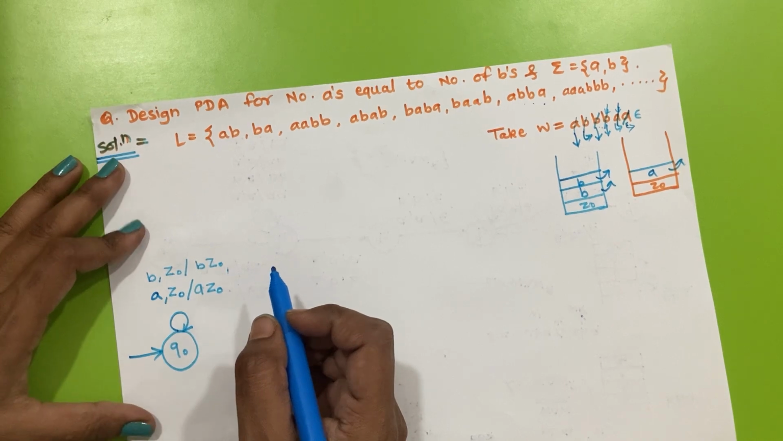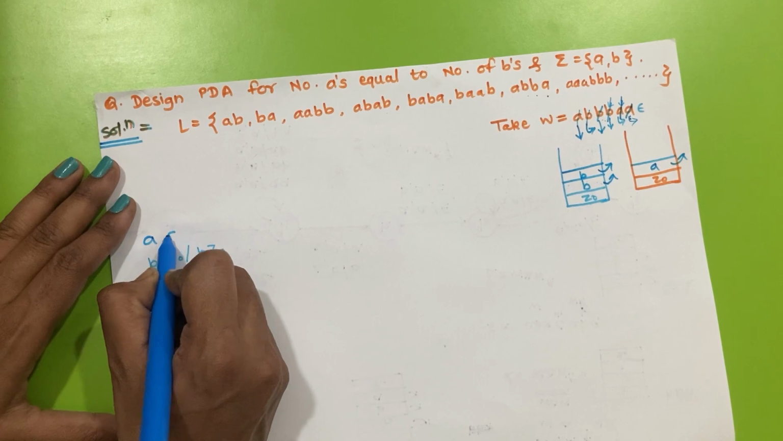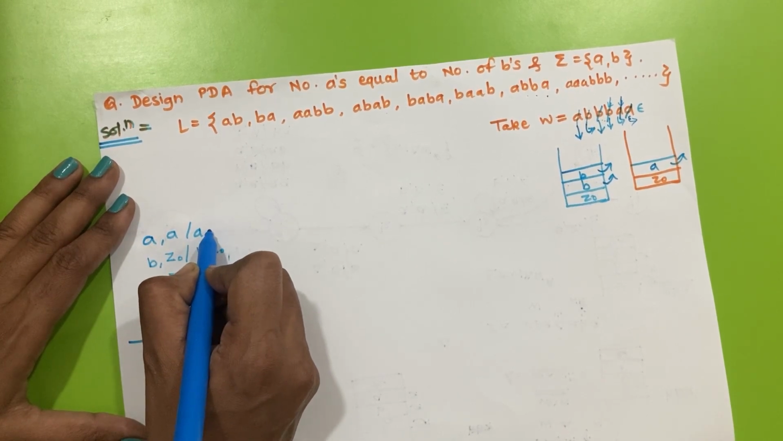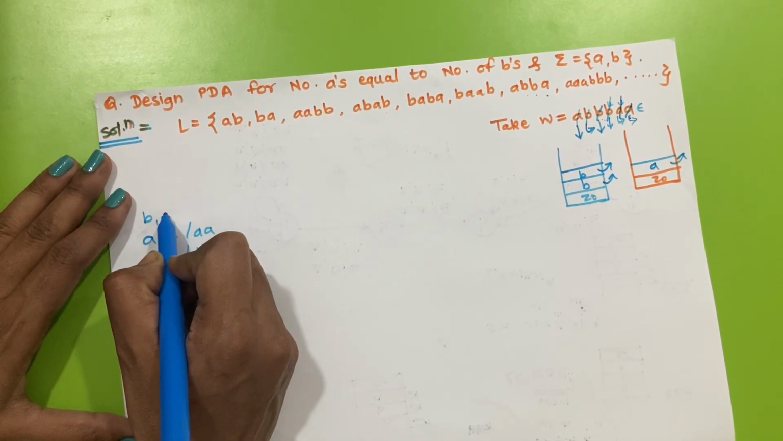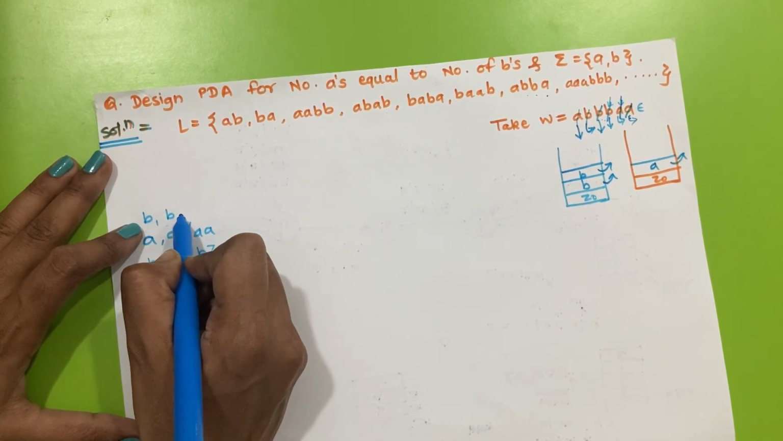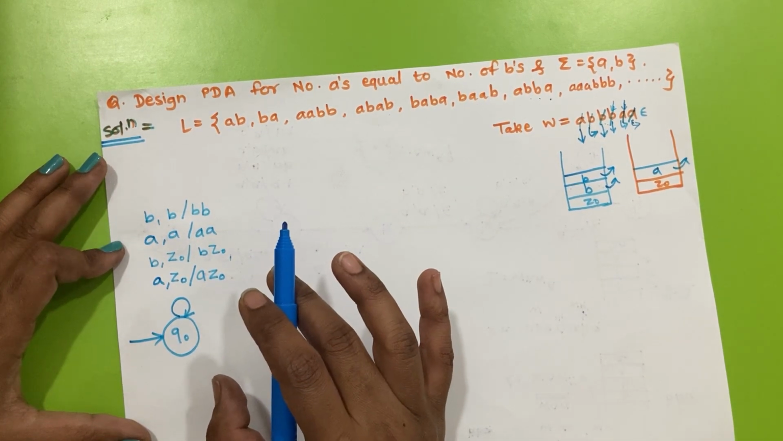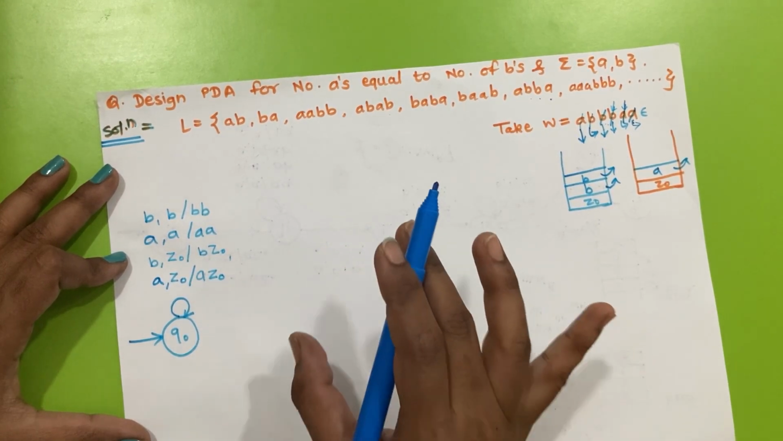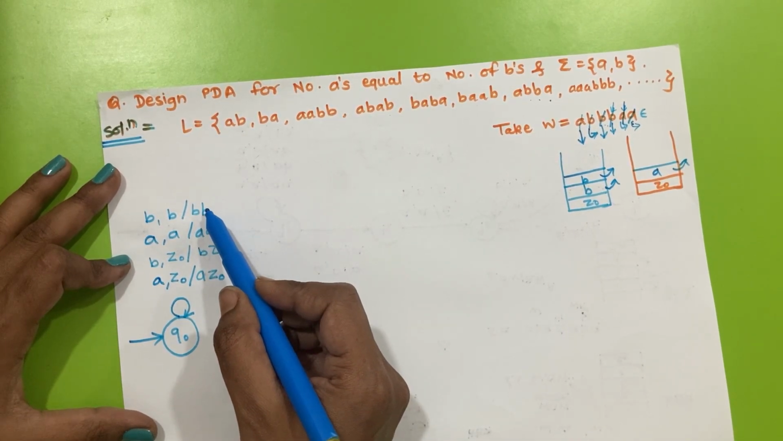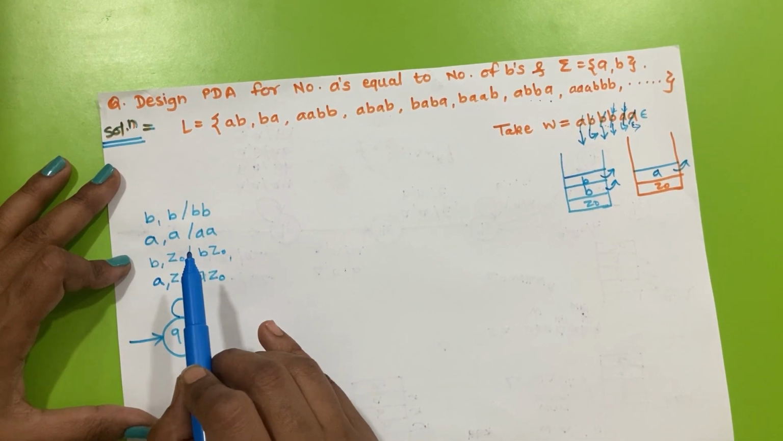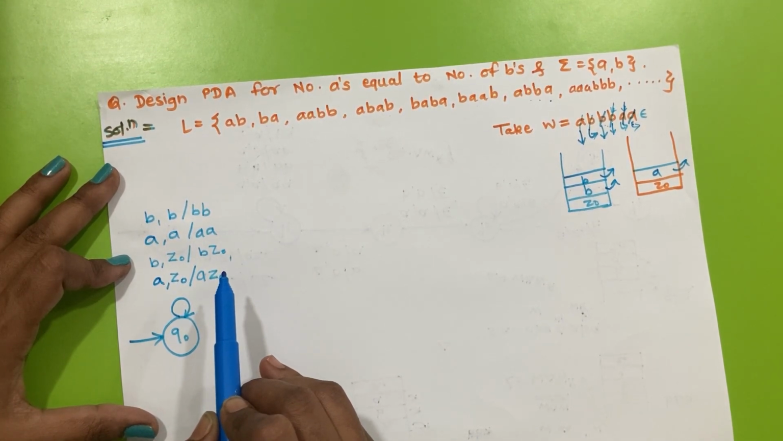Also, we can have the case that we are reading input symbol A and top of stack is A, then we will perform a push operation. The situation is the same if we are reading input symbol B and top of stack is B, then we again perform a push operation, because here we don't know the starting symbol of the string. It may start with A or it may start with B. So if the input symbol and top of stack are the same, then we have to perform a push operation.